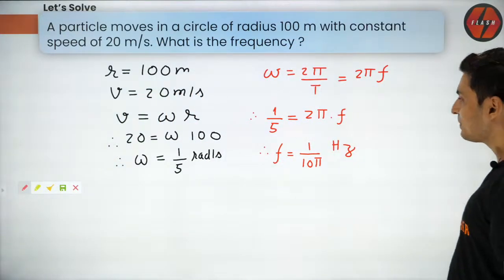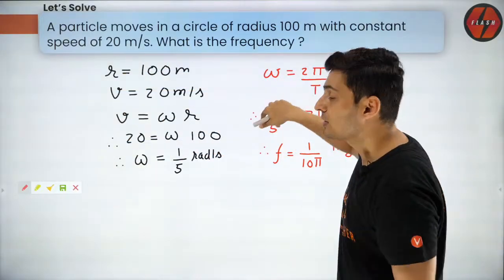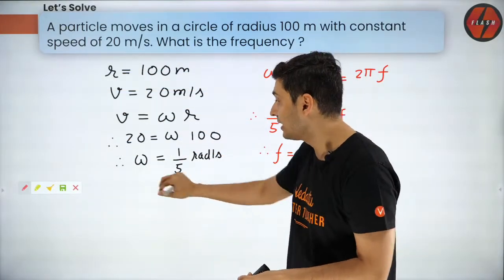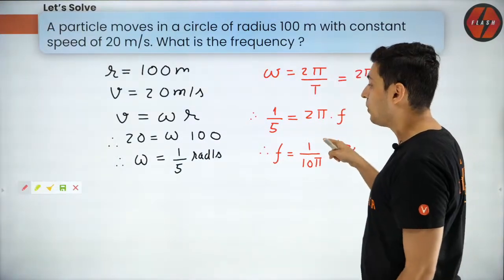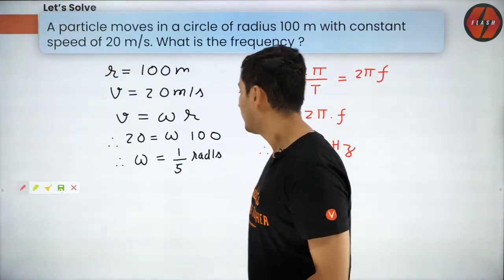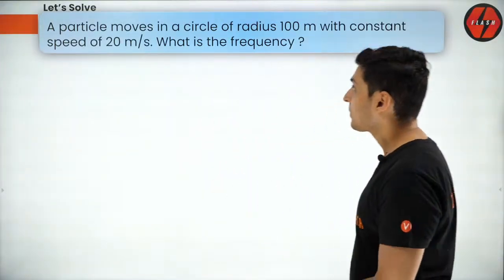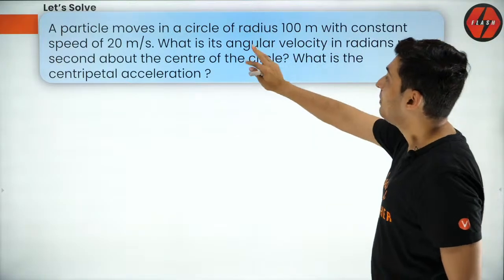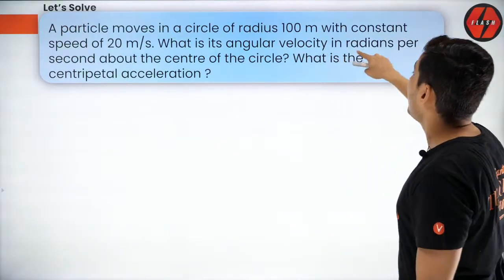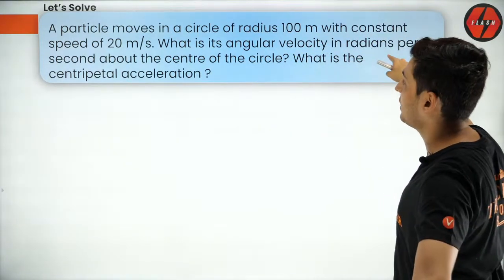Great, let's go to the next part of this problem. Keep all these values in mind. I hope you guys are writing it down. Keep in mind omega was 1 by 5 and frequency was 1 by 10 pi. So just keep that in mind. Omega was 1 by 5. Okay, so the next part. Same data, but the question is, what is the angular velocity? I think I just figured it out.